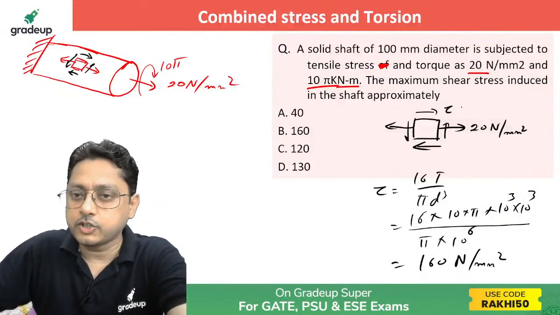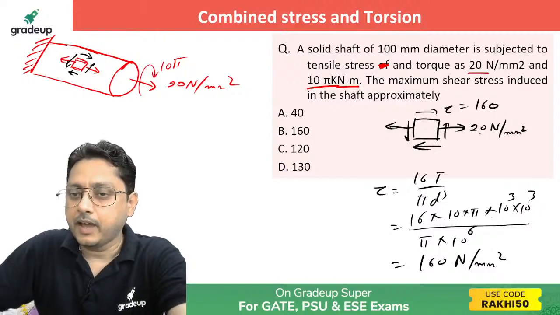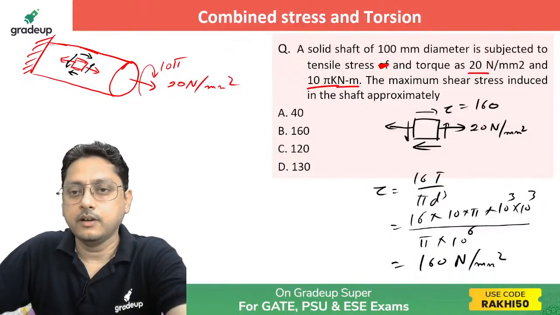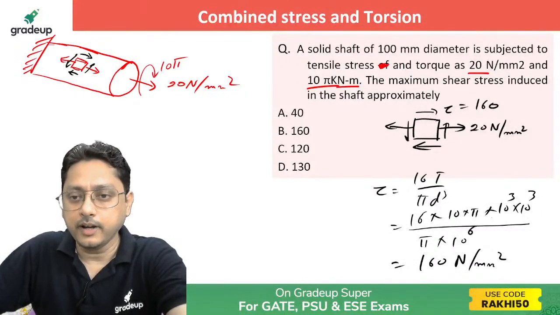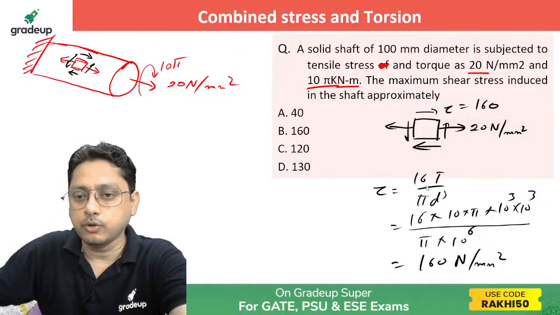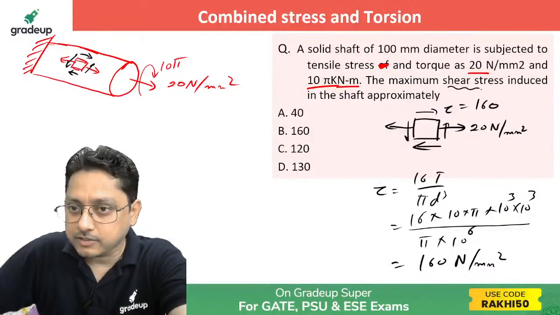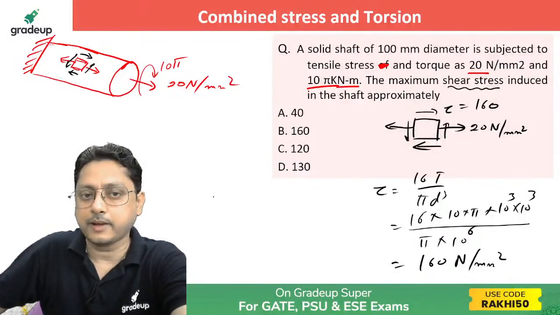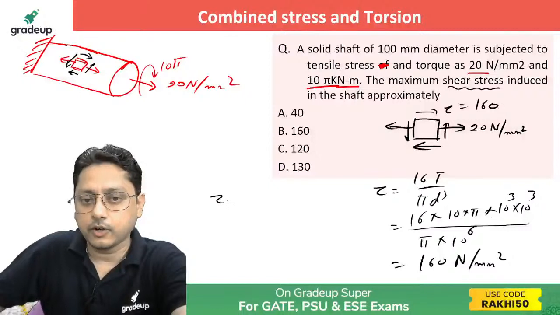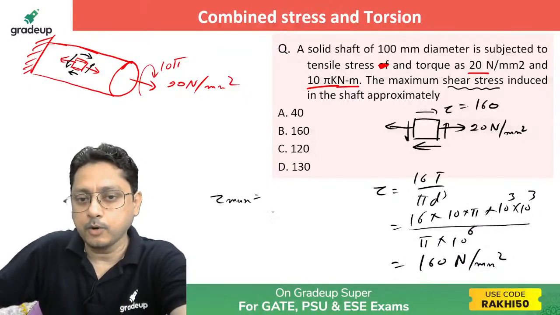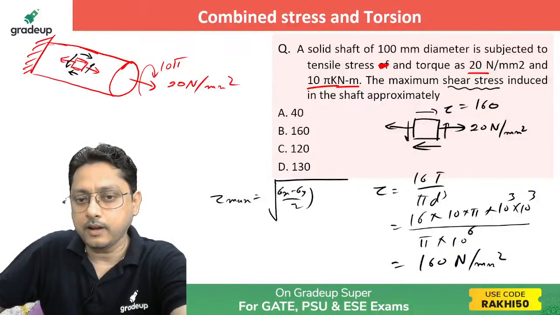So now you got the shear stress value, that is 160, and already you have a tensile stress. How much are you getting? Okay, that's great. So if you calculate here, the maximum shear stress has been asked. How will you get the maximum? This is the state of stress, right? For that, the maximum shear stress will become simply the square root of ((sigma x minus sigma y) by 2) whole square plus tau xy square.